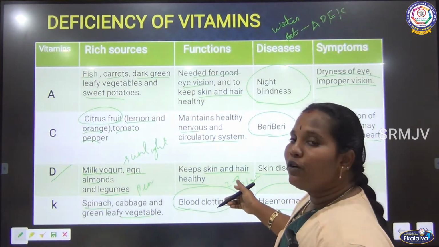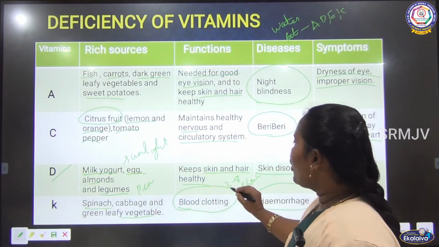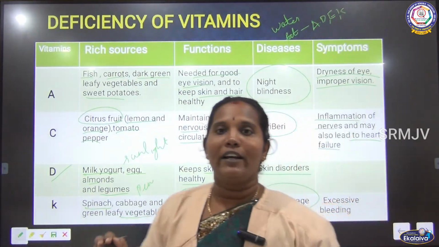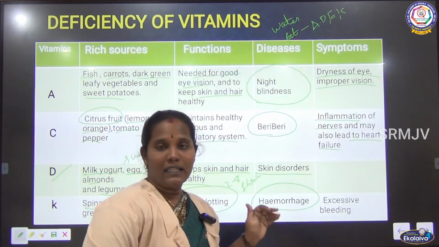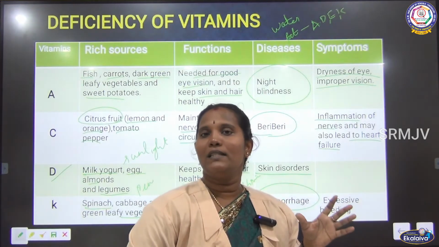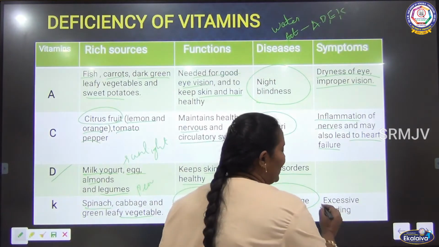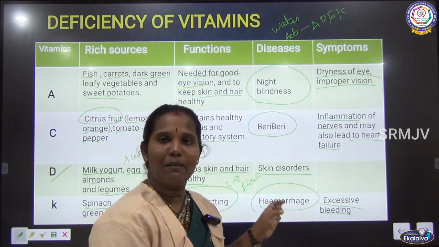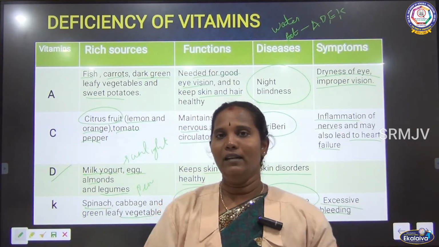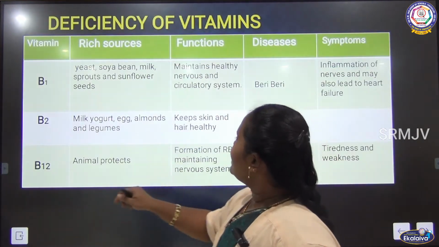Okay. I told you that if a small wound happens on our skin, the blood will be clotted in 2 to 8 seconds. If it is not clotted, that disease is called hemorrhage. If this person has any wounds on their body, it is very difficult for the blood to clot. Then the symptom is excessive bleeding, because in hemorrhage the blood clotting does not happen. So that person gets excessive bleeding from their skin. Then next one is the vitamins.